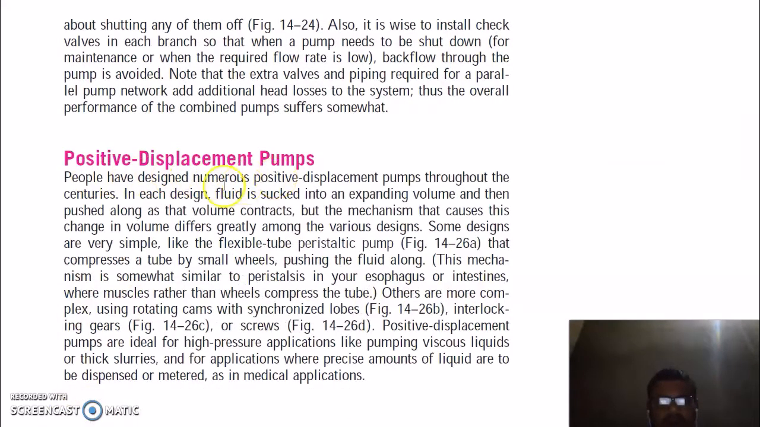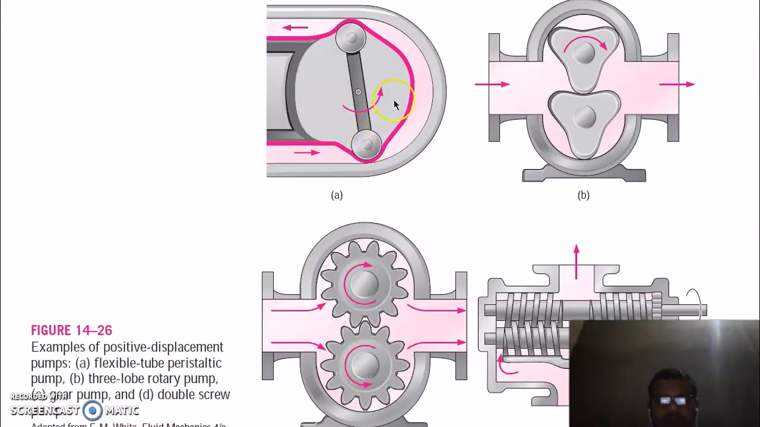Positive displacement pump. People have designed numerous positive displacement pumps throughout the centuries. In design, fluid is sucked into the expanding volume and then pushed along as the volume contracts, but the mechanism that causes this change in volume differs greatly among the various designs. Some designs are very simple, like the flexible tube pump that compresses a tube by small wheels, pushing the fluid along. This is a flexible tube peristaltic pump.